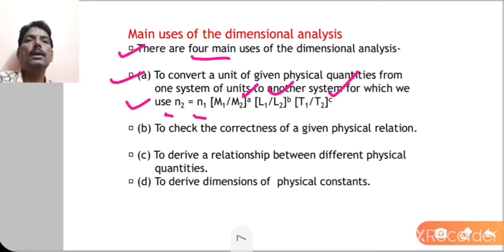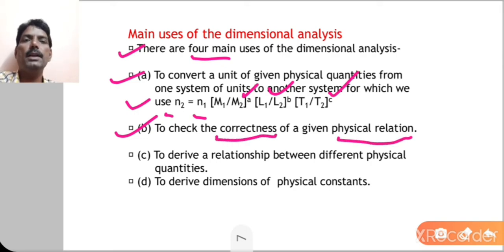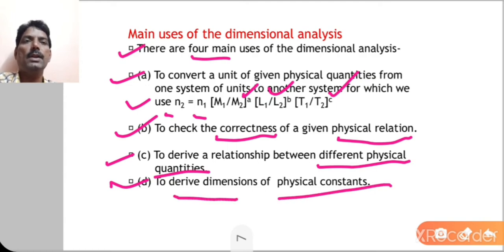Second, to check the correctness of a given physical relation. Third, to derive relationships between different physical quantities, and fourth, to derive the dimensions of physical constants. So these are the main uses of dimensional analysis.